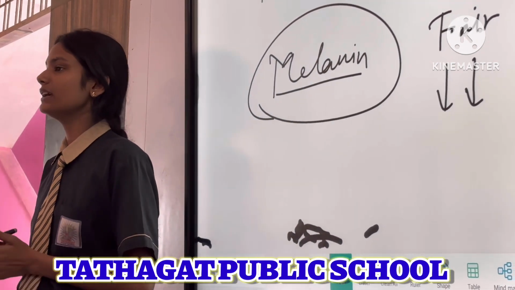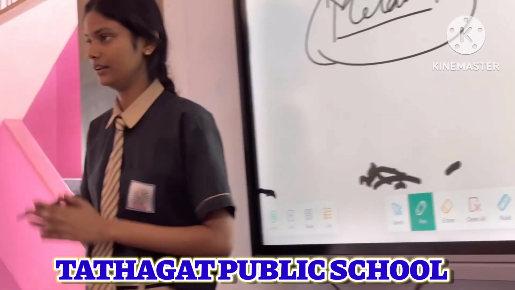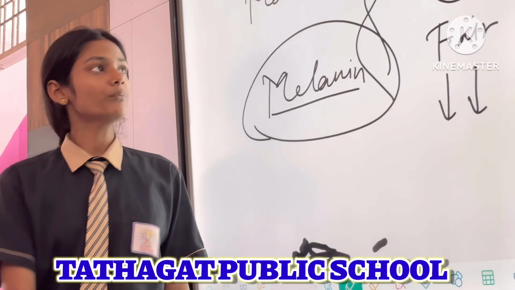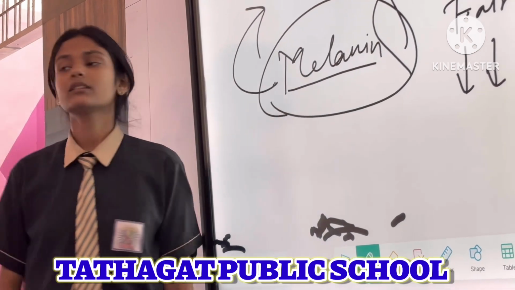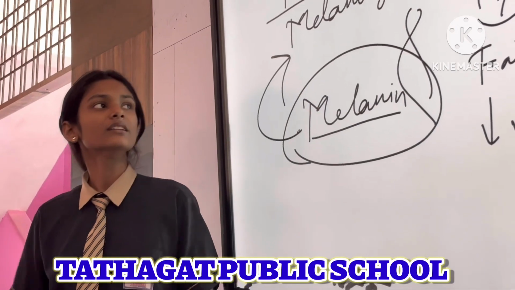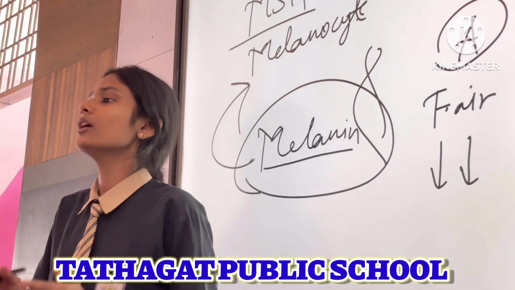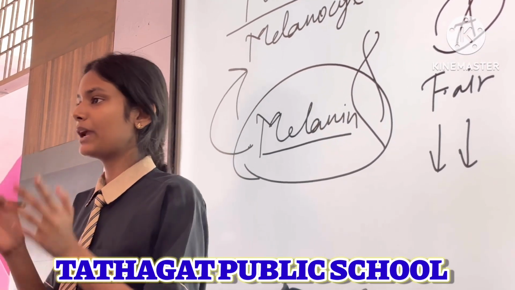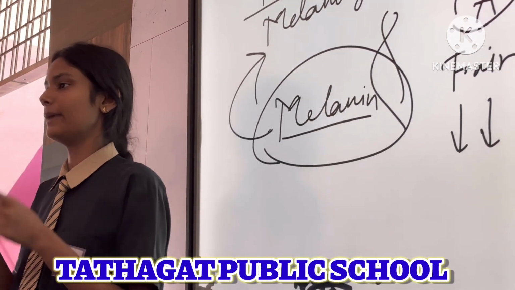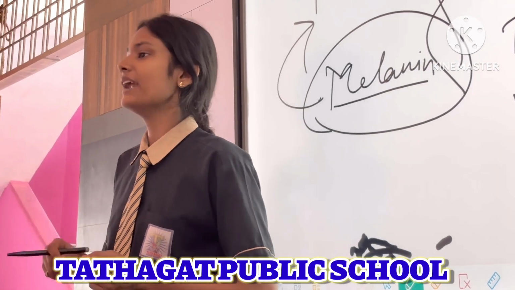In your body there is melanin present in each cell. Each cell contains melanin, and melanin is present in our DNA. The production of melanin pigment is controlled by MSH, the melanocyte stimulating hormone. Melanocytes are a kind of pigment cells, and each cell has a pigment. So this each cell and each pigment